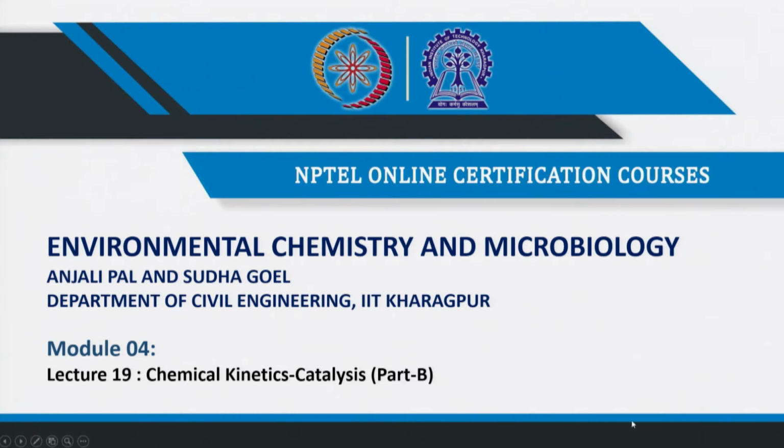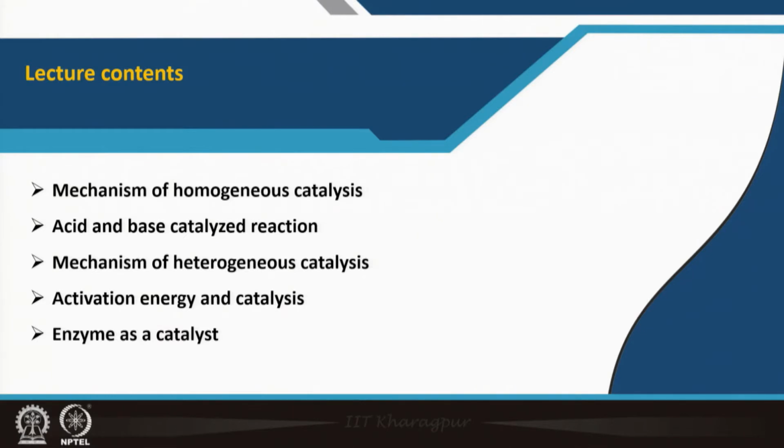This is the chemical kinetics, this is the catalysis I will discuss, and this is the part B. In my last lecture I discussed about the catalysis, but that was part A. Now, all of you know that catalysis is very important for us. We have to develop very new catalysts for different types of reactions, and the contents of this lecture is the mechanism, how it is happening for homogeneous.